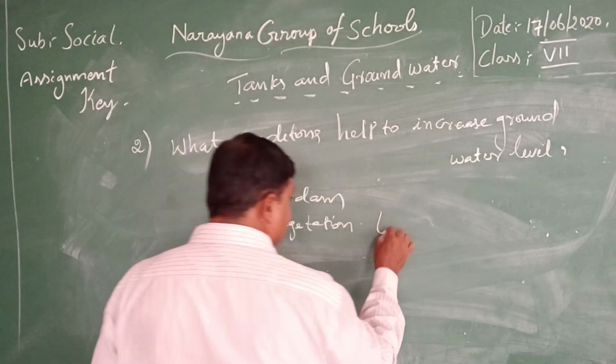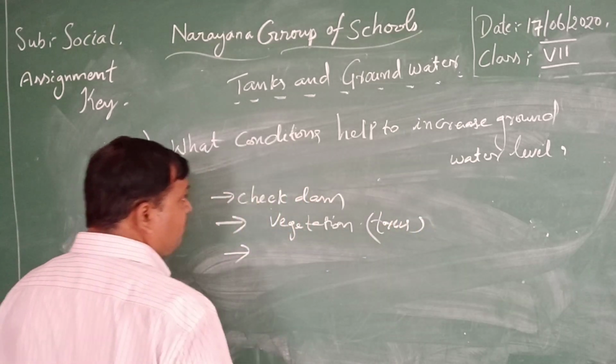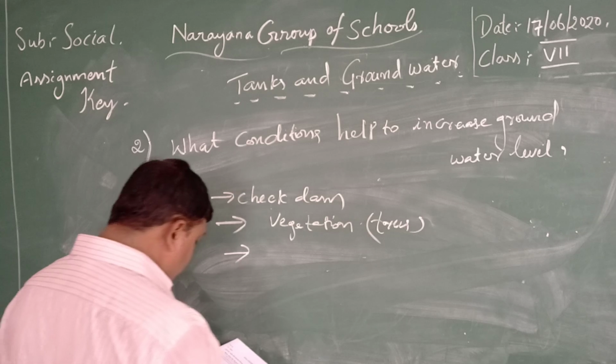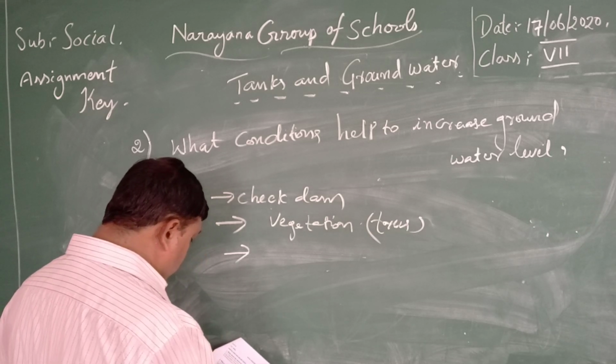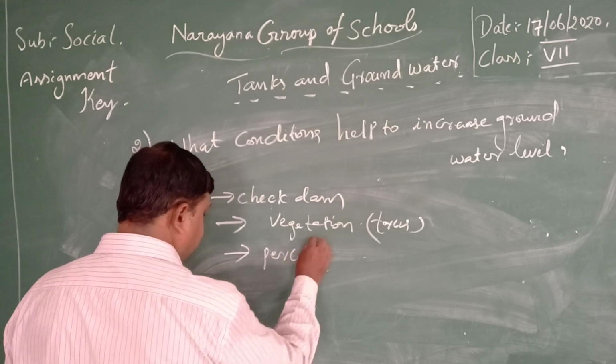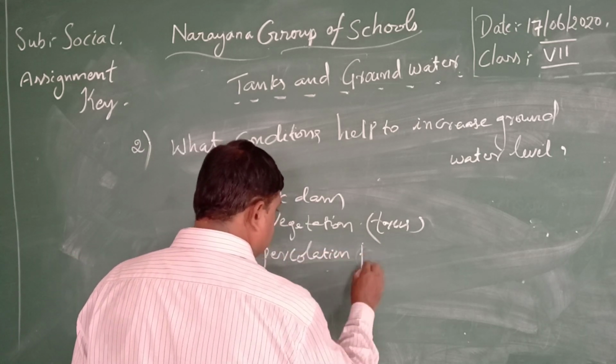Vegetation is nothing but trees. And third, we must utilize percolation tanks or pits.